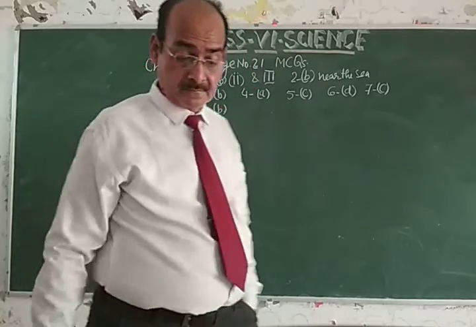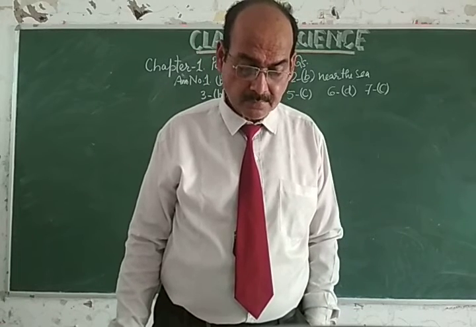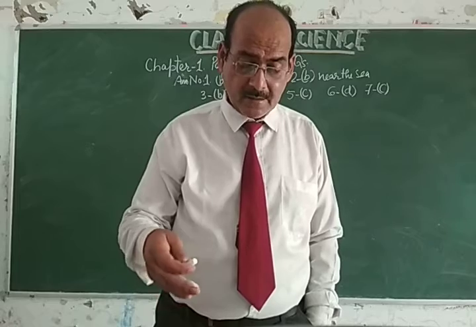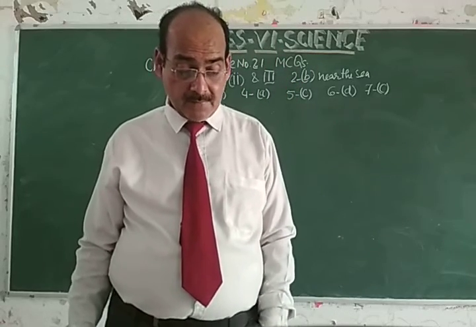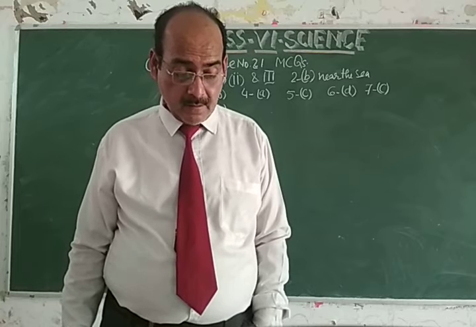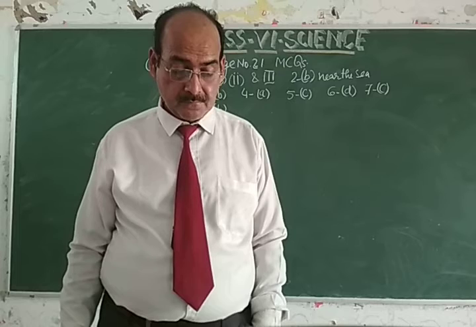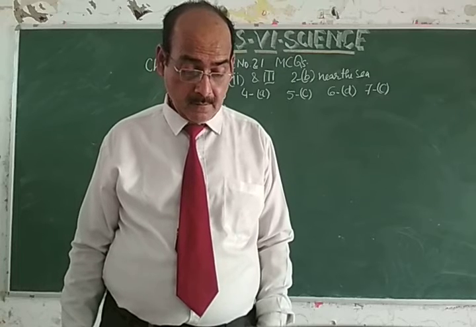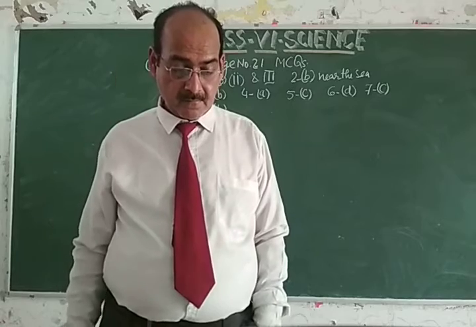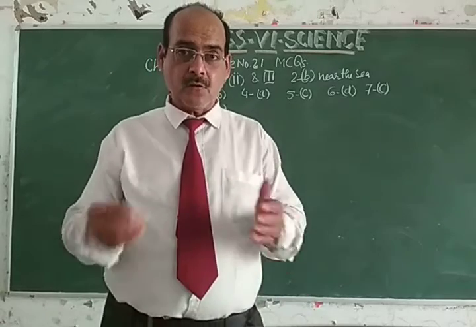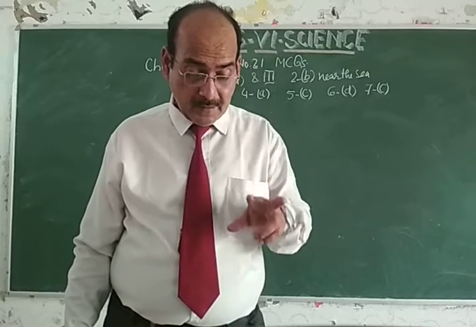Dear students, come to question number 9. Given below is the list of edible plants. Okay, ये खाने वाले पौधे हैं. Number 1 banana, number 2 pumpkin, number 3 lady's finger, and number 4 brinjal. So which pair of the plant has 2 or more edible parts? It means कि कौन से ऐसे 2 प्लांट का एडिबल पार्ट्स खाया जाता है जो कि पेयर में है.